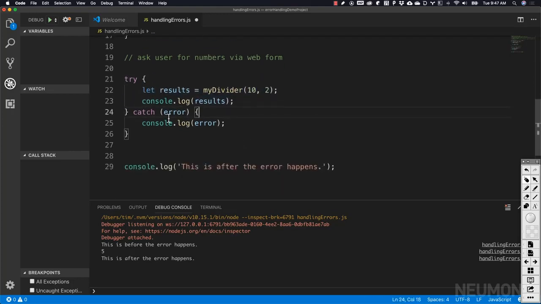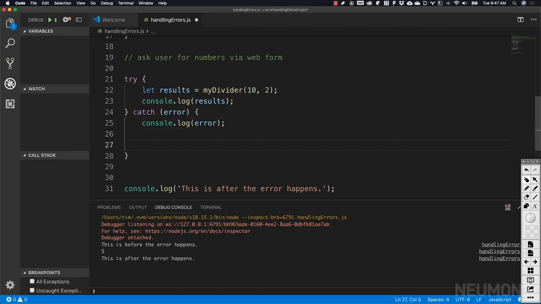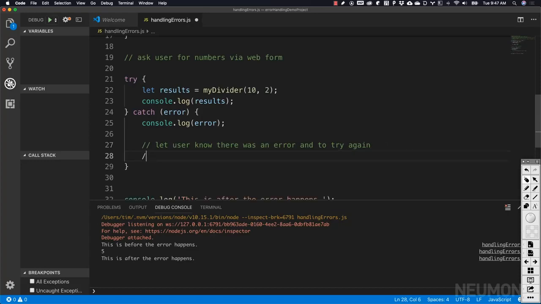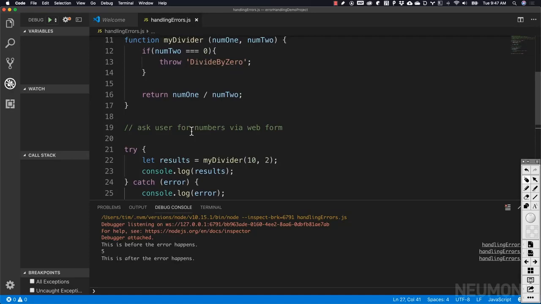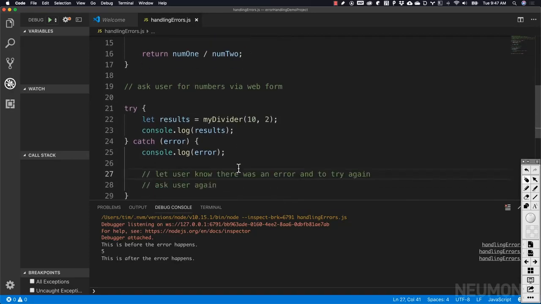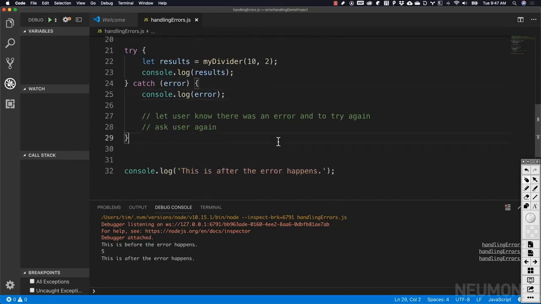If there was an error, we might let the user know there was an error and to try again. Then we might have code here that handles asking the user again, and then we go ahead and try to run the code again. For that situation, we might take this code, partition it out into another script or into another function, and have the ability to re-ask the user.